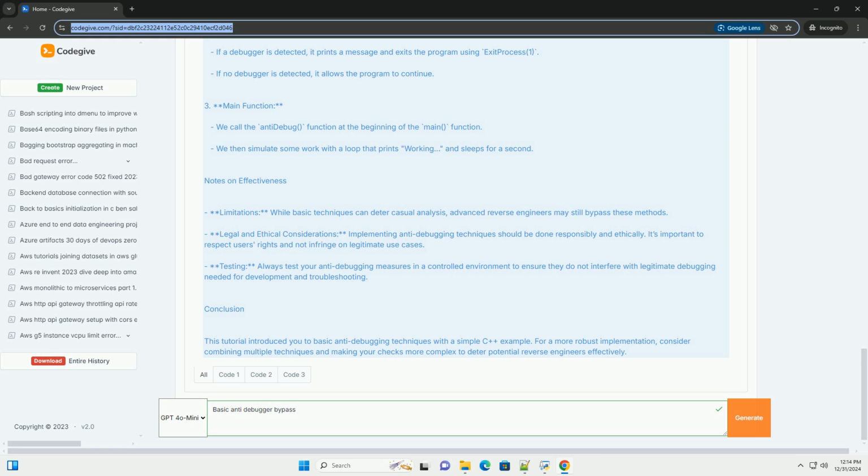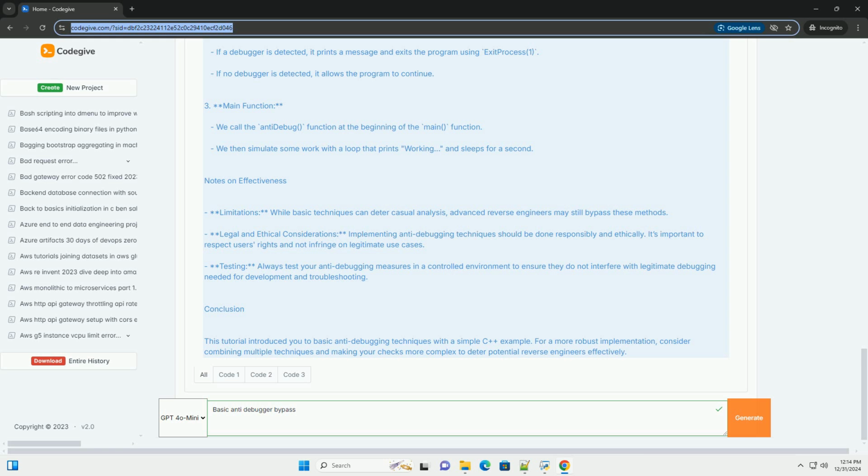std::cout << "Running main application logic" << std::endl; // simulate some work. for (int i = 0; i < 5; ++i) { std::cout << "Working" << std::endl; Sleep(1000); // sleep for 1 second. } return 0; } Explanation of the code.